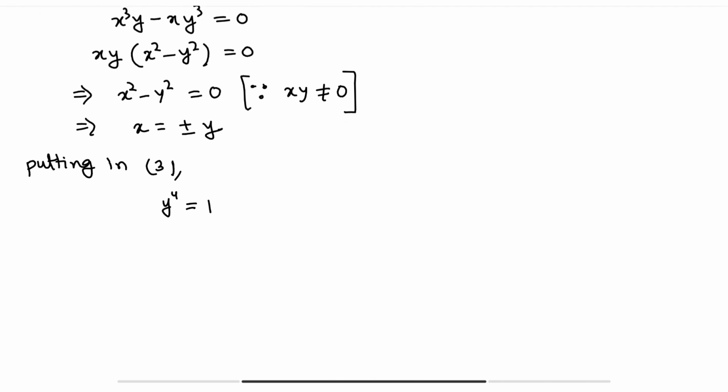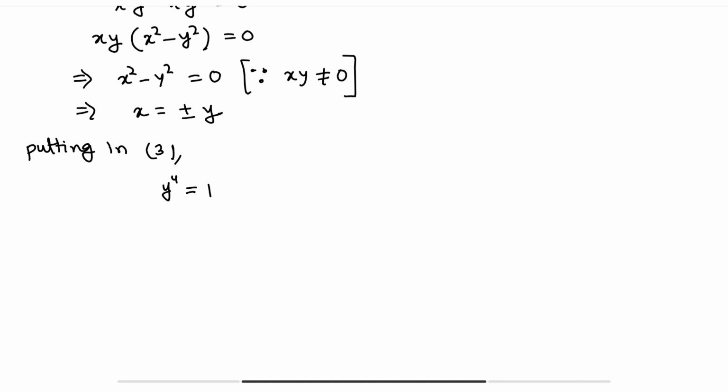I am taking x equals plus y. So y to the power 4 minus 1 equals 0. That means y square plus 1 into y square minus 1 equals 0.